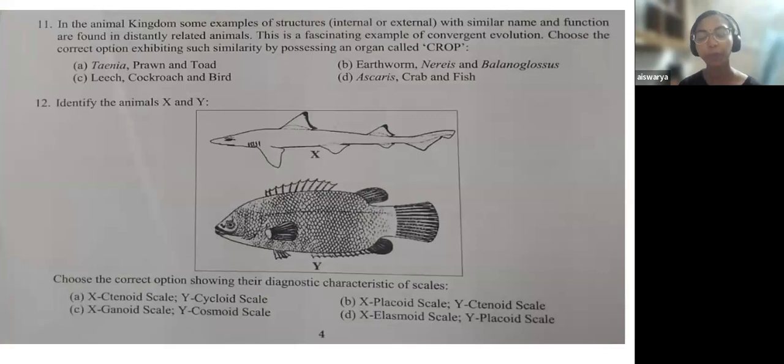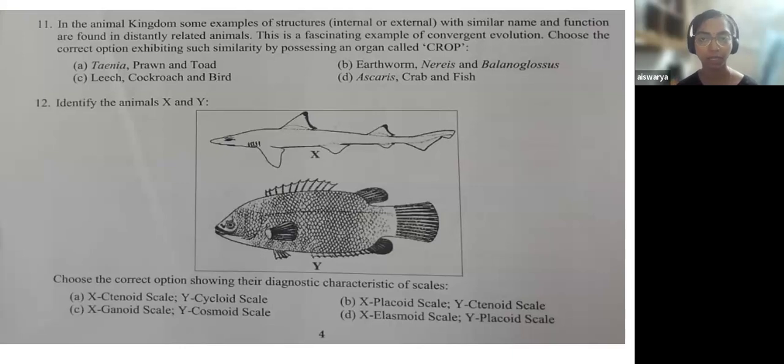Crop is an organ that is part of the alimentary canal, where temporary storage of digested food takes place. So in which group of organisms do you find this crop? You have four different options. The first one is Taenia, prawns, and toad. The second option is earthworm, Nereis, and Balanoglossus. Option C is leech, cockroach, and bird. And D is Ascaris, crab, and fish.